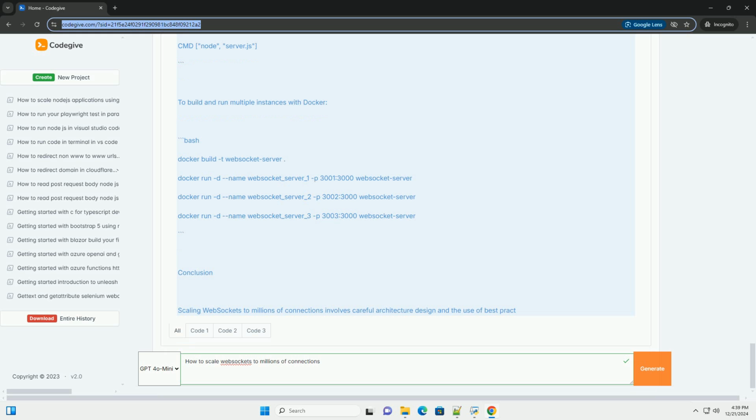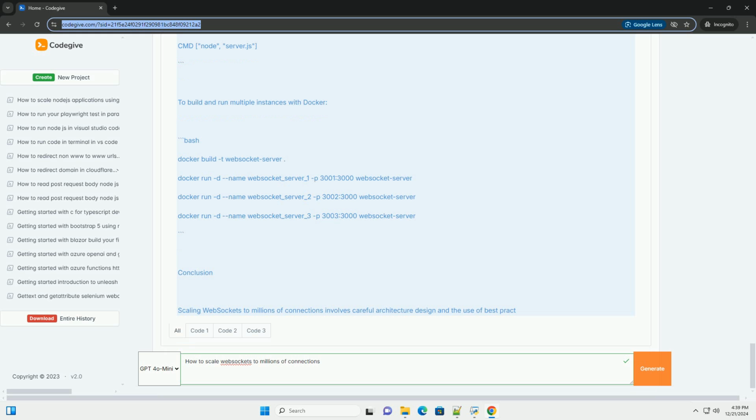3. Use a message broker. Implement a message broker, like Redis, RabbitMQ, or Kafka, to facilitate communication between server instances and to manage state or messages across connections. 4. Session management. Store user sessions in a shared data store, like Redis, to maintain state across multiple server instances.